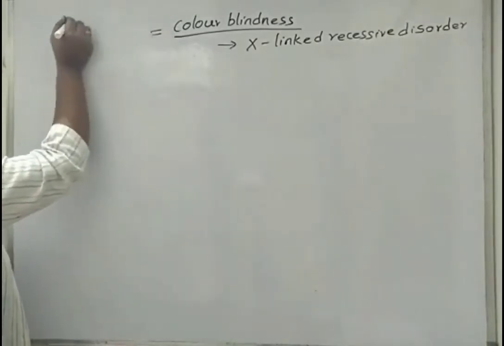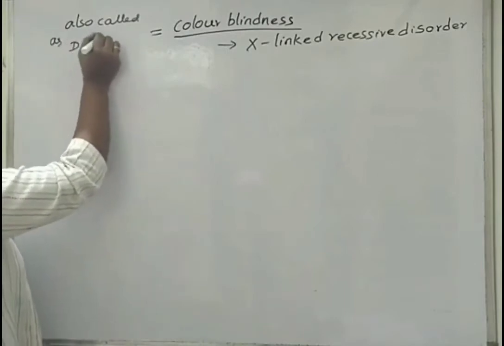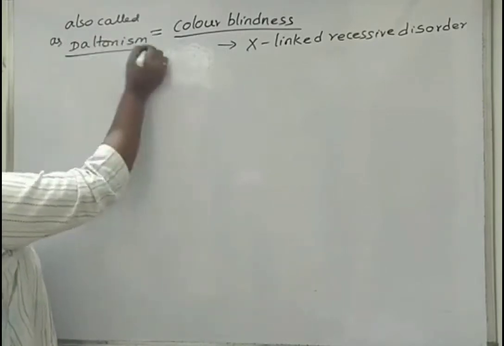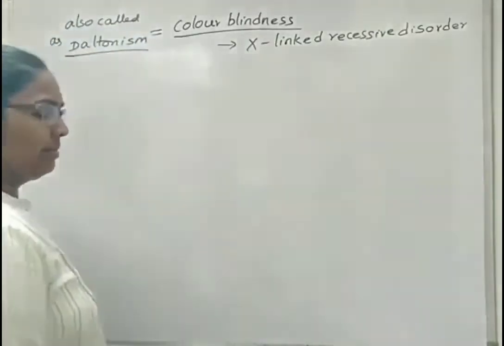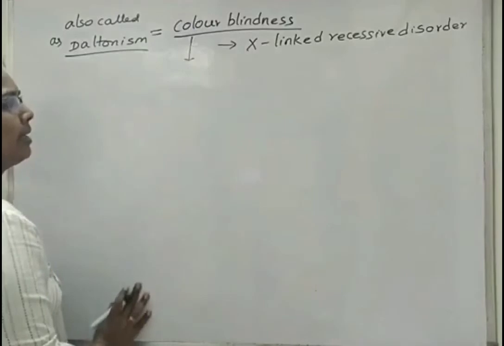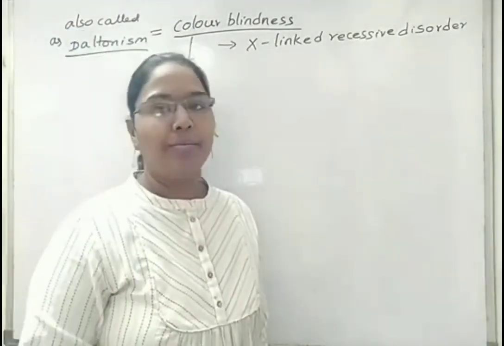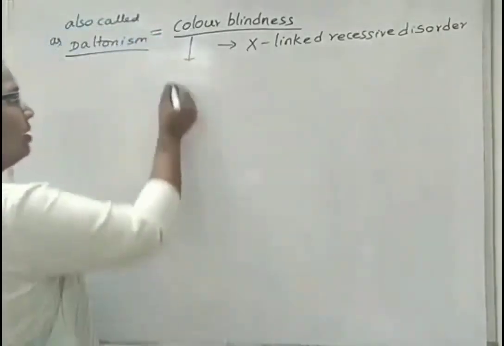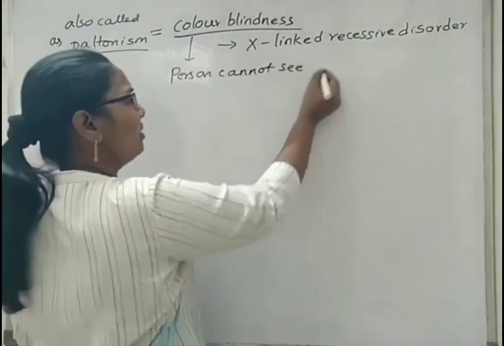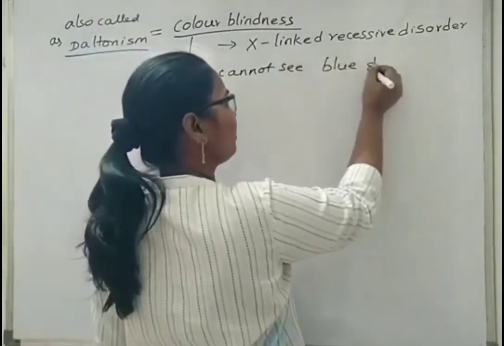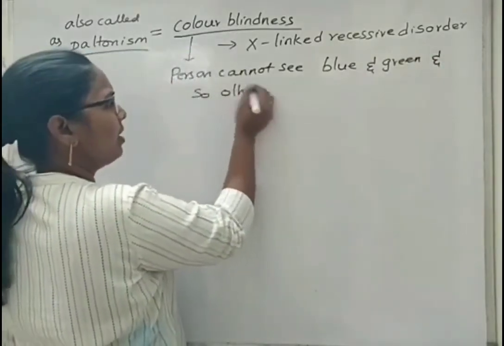Color blindness is also called as Daltonism, because the person Dalton first observed and explained about this color blindness. Next, if a person is affected by this disorder, then what colors can he not see? He cannot see the blue color and the green color. Obviously, he cannot see the remaining colors also. Person cannot see blue and green colors, and so other colors also.